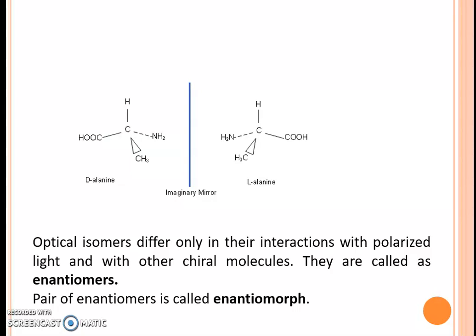Thus, optical isomers differ only in their interaction with polarized light and with other chiral molecules, and they are called enantiomers, and the pair of enantiomers is called enantiomorph. You can see the example of alanine.